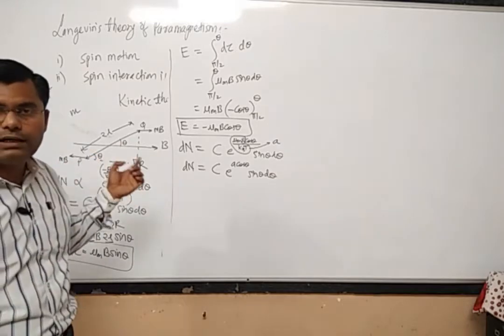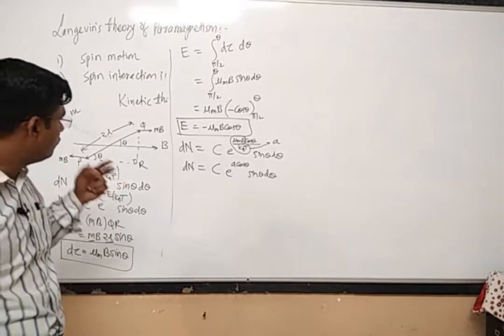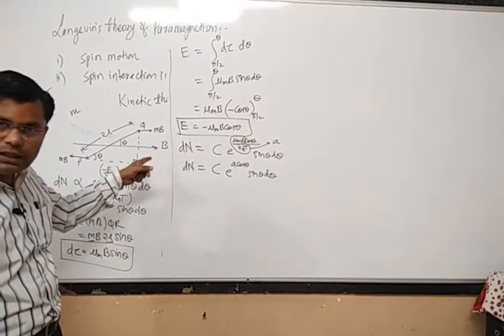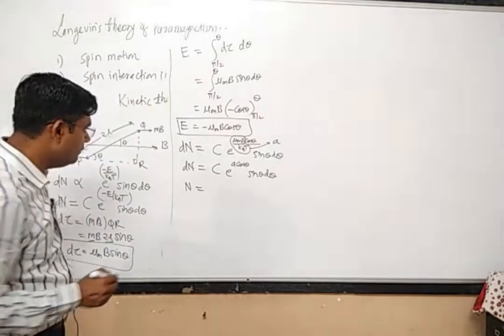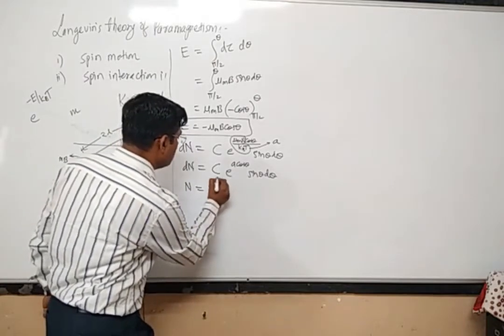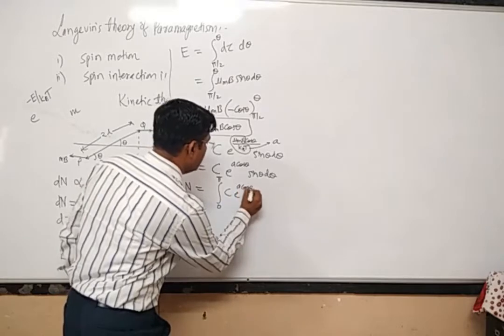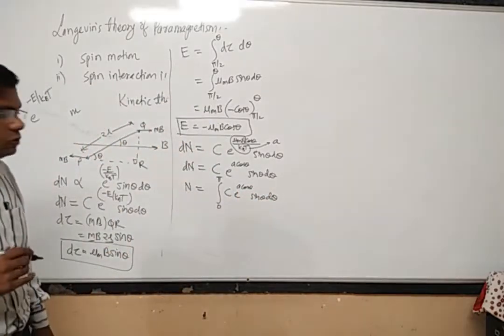So if I want to find out the total number of atoms or molecules whose dipole moments are aligned within the magnetic field, that total number would be given by N, and then I will have to integrate from 0 to pi, c into e raised to power a cos theta sin theta d theta. Now how to solve this?